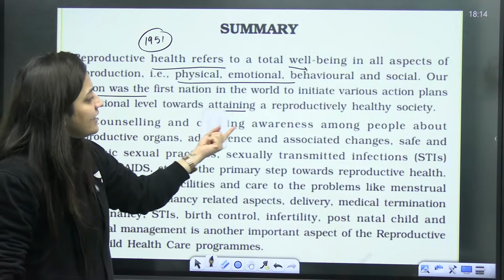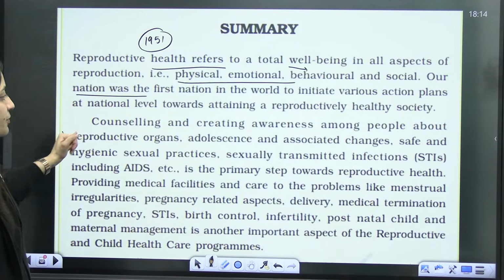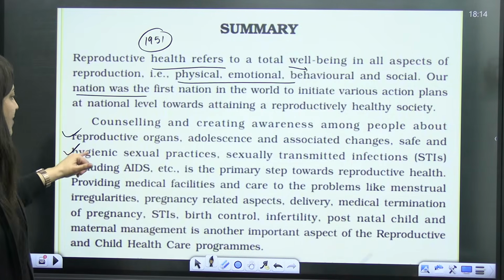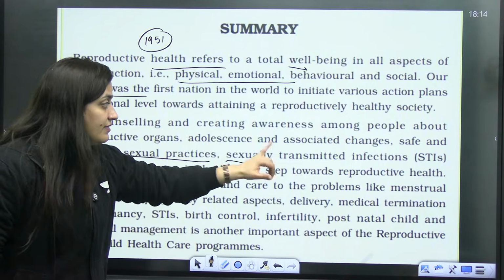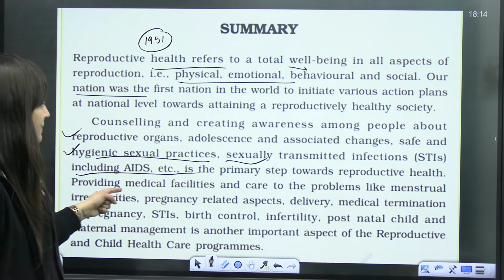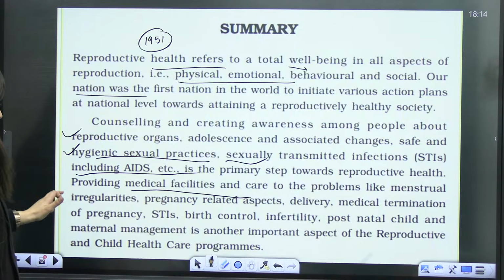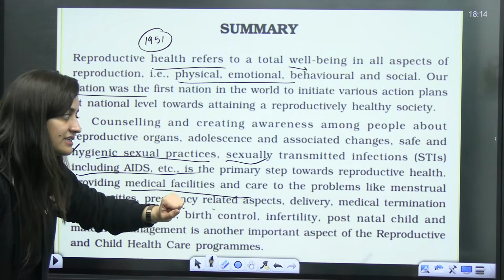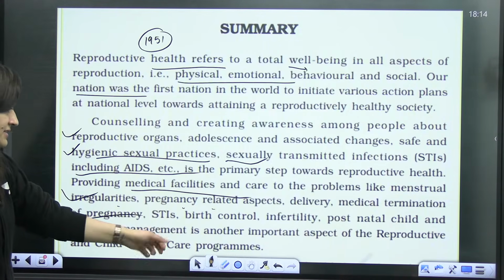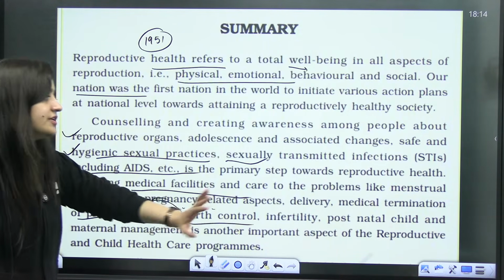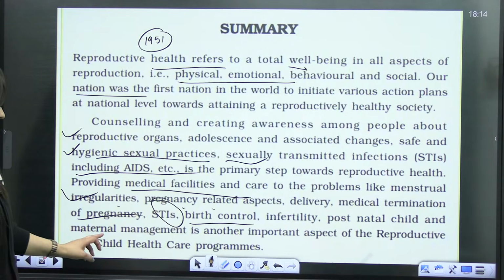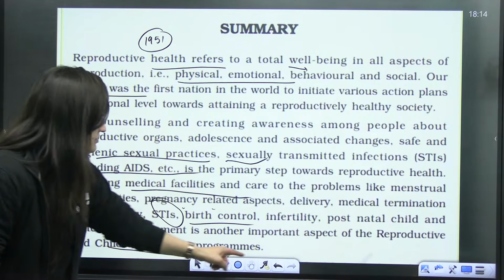Then counseling and creating awareness among people about reproductive organs, adolescence and associated changes, safe and hygienic sexual practices, and sexually transmitted infections including AIDS. Then providing medical facilities and care for problems like menstrual irregularities, pregnancy-related aspects, delivery, medical termination of pregnancy, STIs, birth control, infertility, postnatal child and maternal management are aspects of the reproductive and child healthcare program.